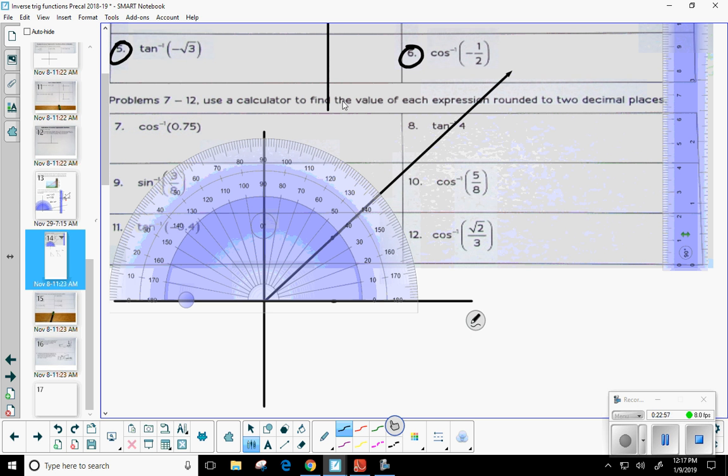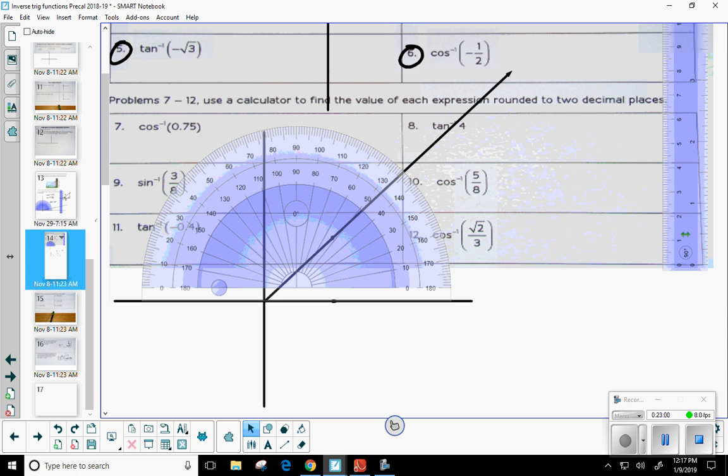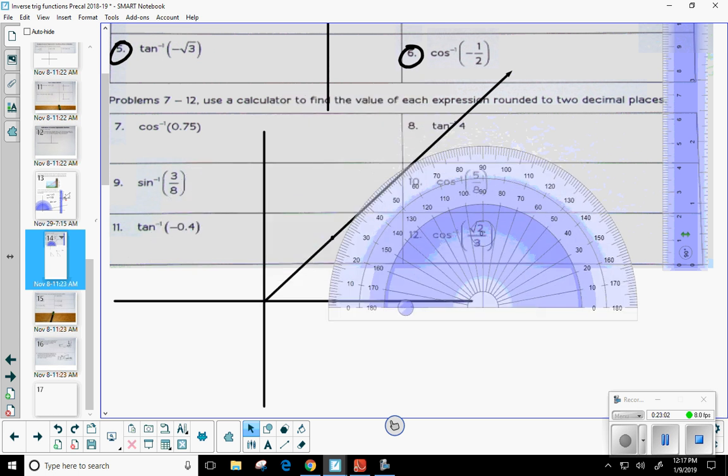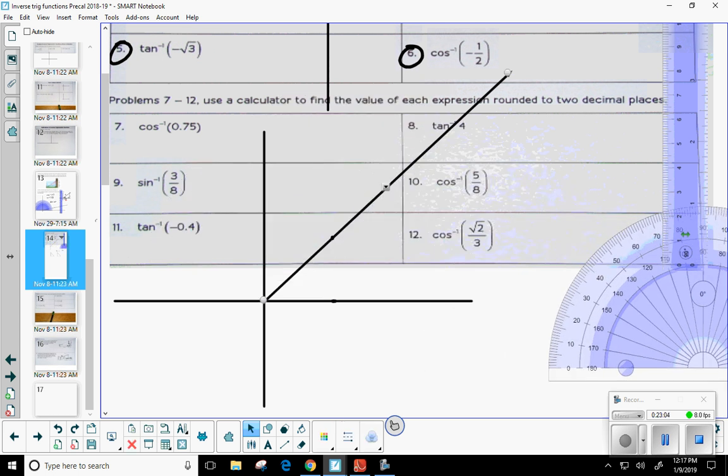Let me go ahead and get rid of all the rest of this. Let me get the protractor out of the way. Okay, don't need this guy anymore. Okay, I'm going to do this with the mouse, because the sensor looks like I have to calibrate it again. And that's okay. Okay, let's get rid of that. So we wanted to do number 12. So we do want to do another cosine inverse? Okay, sounds good to me.